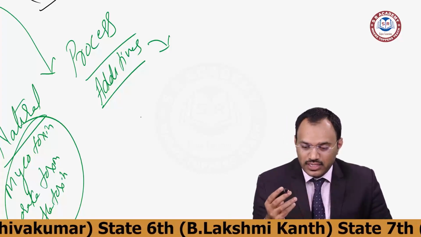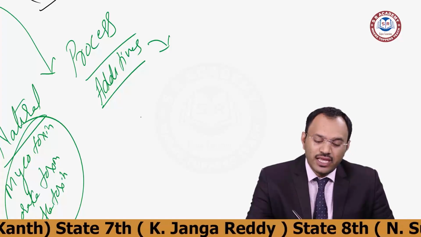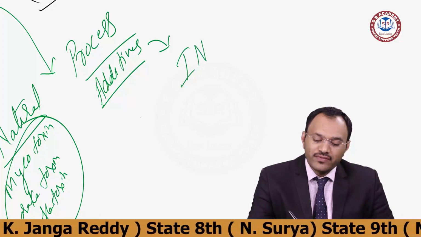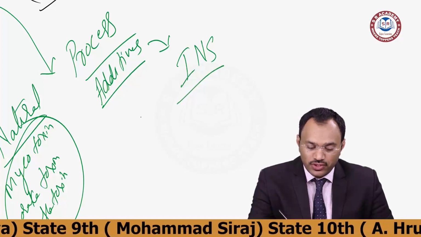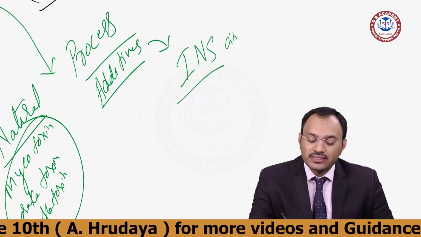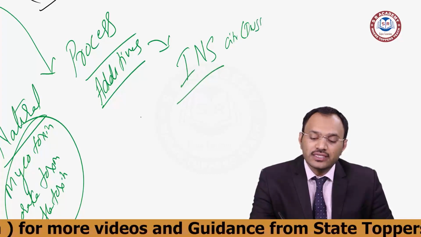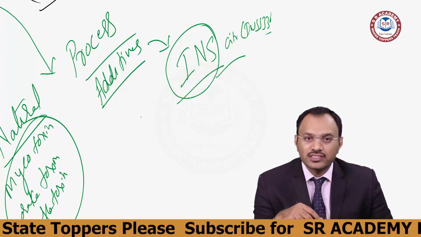If you have some time, just search on the internet for additives. Additives are all given INS numbers, the International Numbering System. So if you see a food product, it will say citric acid, INS 330. Like that they will be mentioned. So additives have an INS numbering system.